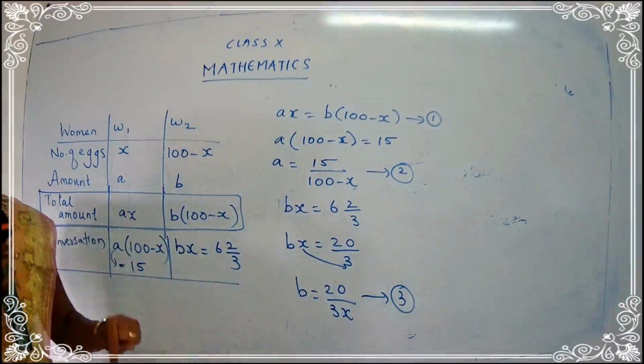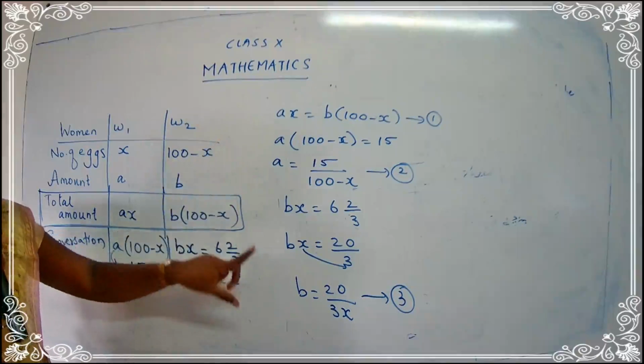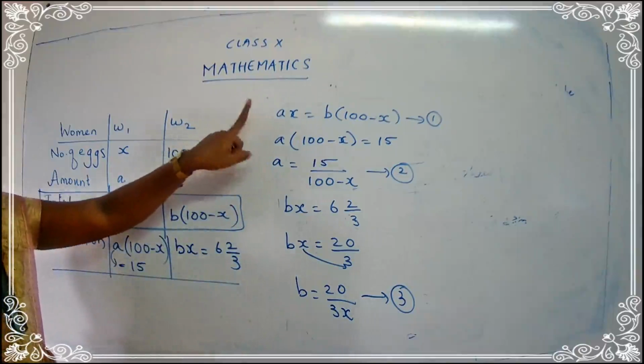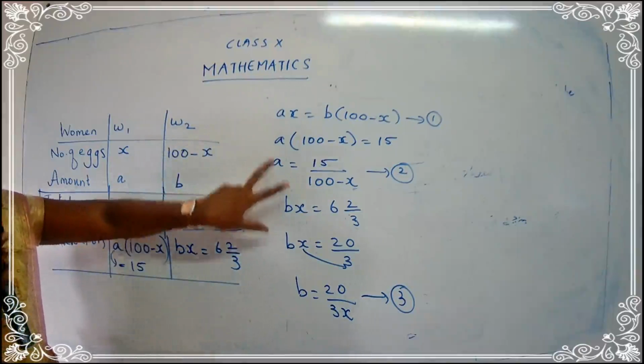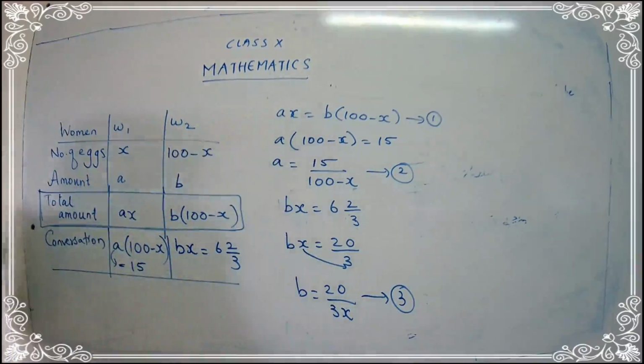So now what are we going to do? We are going to substitute the value for A and B in 1. See here, we have equation 1, yes? So you are going to put the value for A and B in 1. Let's put the values over there and solve it.